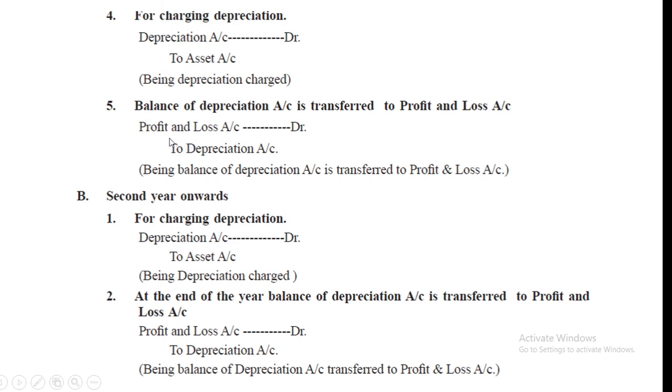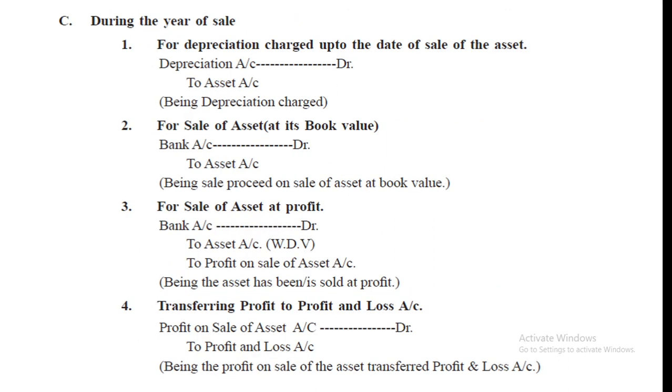So what is the journal entry? Profit and loss account debit to depreciation account. Second year, only the charge depreciation journal entry will come. Depreciation account debit to asset account, and the same amount we have to transfer to profit and loss account. Profit and loss account debit to depreciation account.